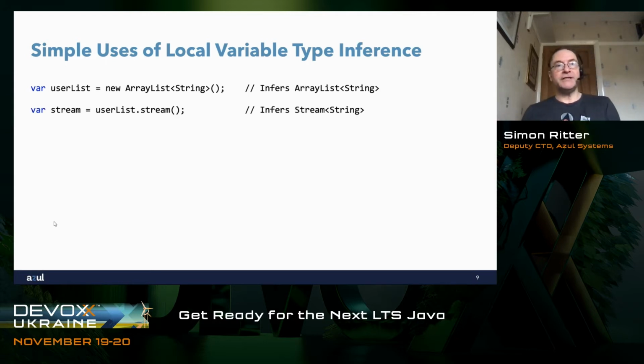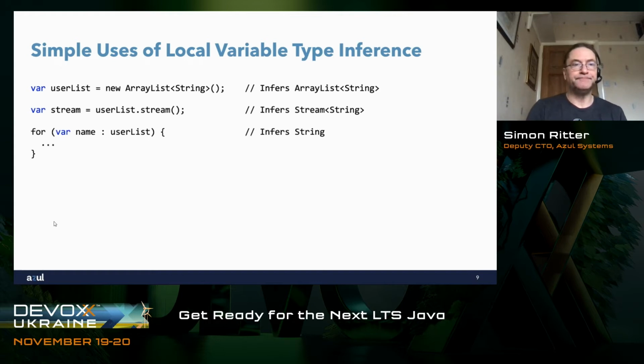Similarly, if we create a stream from the user list, and we say that the variable we're going to create, called stream, is a var, then the compiler can infer, because we know user list is a list of strings, that we're going to get a stream of strings. Nothing complicated for the compiler to work with there. If we wanted to, we could use var in our for loop.